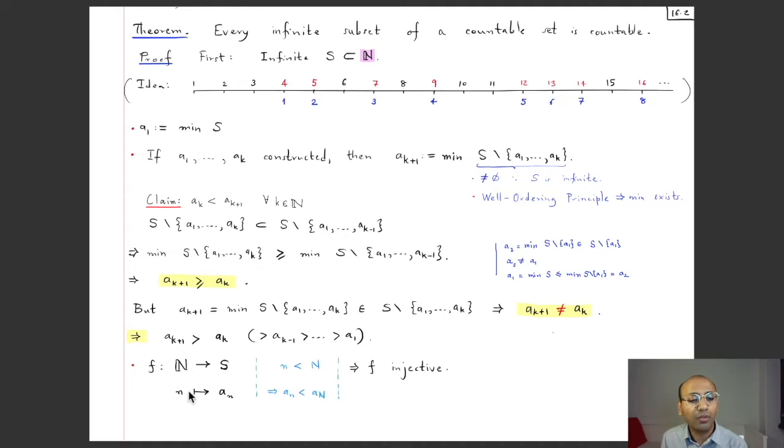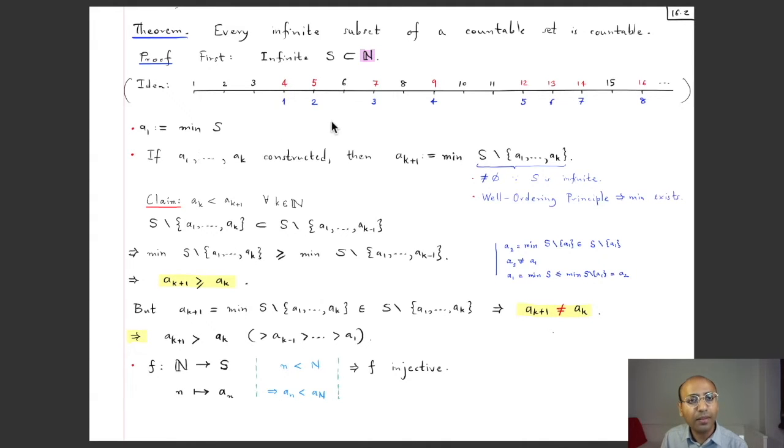Now the idea of the construction of this bijection is very easy. We will first construct a sequence a_n indexed by n, and then we will simply take f to be the map which sends n to a_n, and this sequence is constructed as follows. So imagine that you have the natural numbers here, and the elements of this infinite set S are marked in red. So maybe 4 is there, 5 is there, 7 is there in this S, 9, and so on. It goes on forever because this is an infinite set. Then as a_1, you simply take the minimum of all of these red points, so that will be 4. So in this particular case, this function f will map 1 to 4.